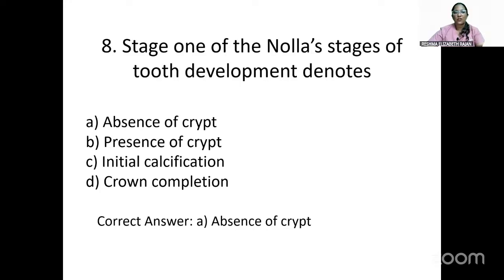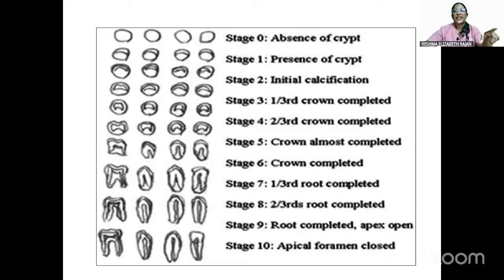So please note that the answer for stage 1 is actually presence of crypt. So stage 0 is absence of crypt. Stage 1 is presence of crypt. Stage 2 is initial calcification. Stage 3 will be 1/3 crown completed. Stage 4 is 2/3 crown completed. Stage 5 is crown almost completed. Stage 6 is crown completed. Stage 7 will be 1/3 root completed. Stage 8 is 2/3 root completed. Stage 9 is root completed. The apex will be open. And stage 10 is apical foramen closed. That is, root is completely formed.